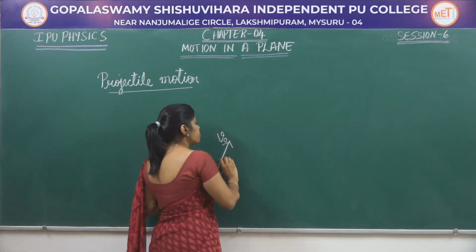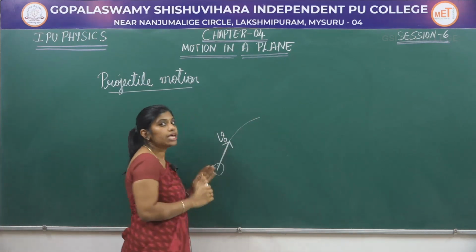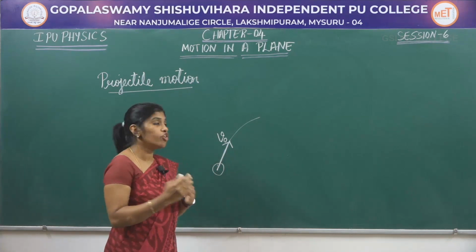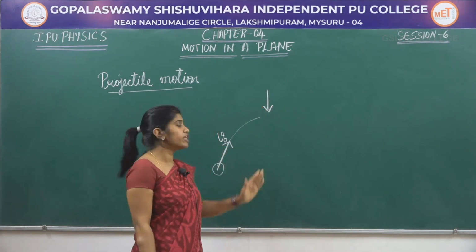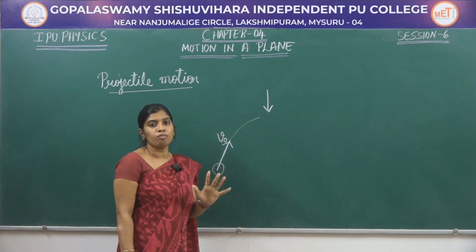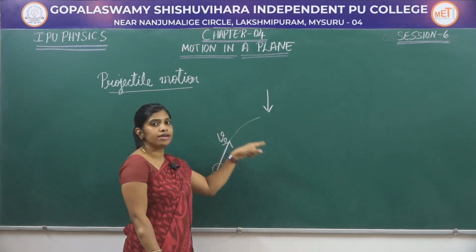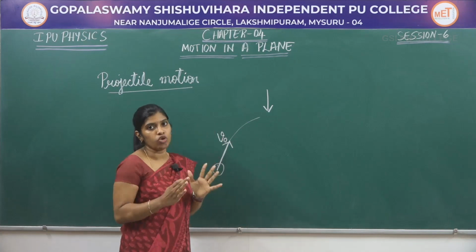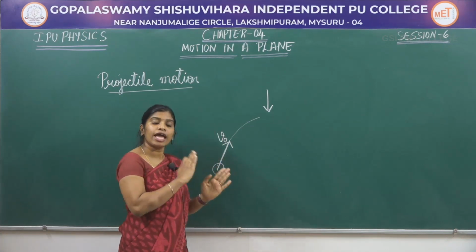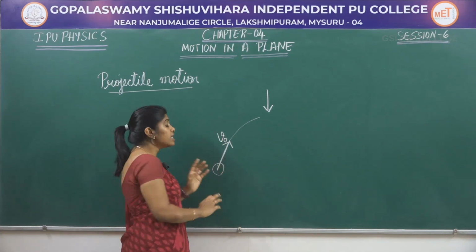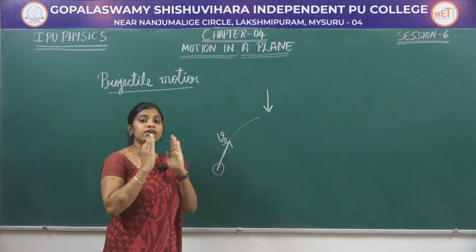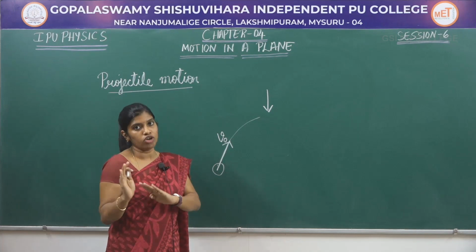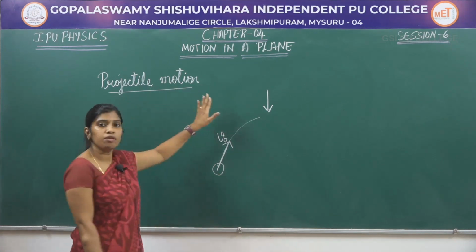Now, after the ball enters the space, it will be under the influence of the gravitational force. The force of gravity will be applied on the ball. Now, the ball is under the gravitational force alone. Let us neglect the air resistance here. Then, such motion of a body which is under the influence of gravity alone is called as projectile motion.